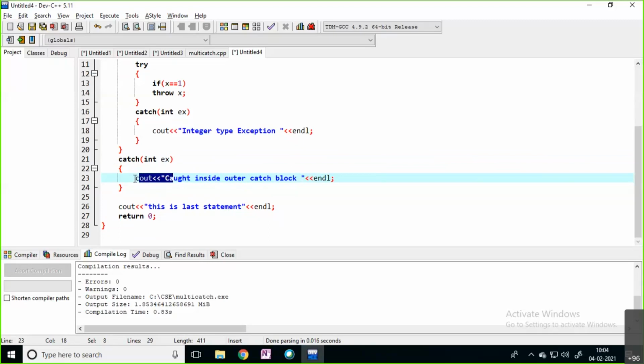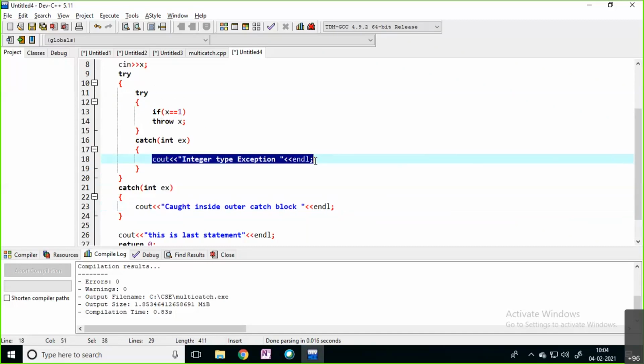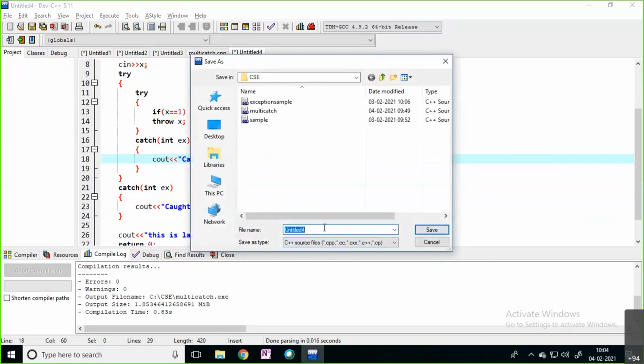See, simple. For the outer try block, I am writing one catch block. In the same way, for the inner try block also, I am writing one catch block. This is rethrowing, right?